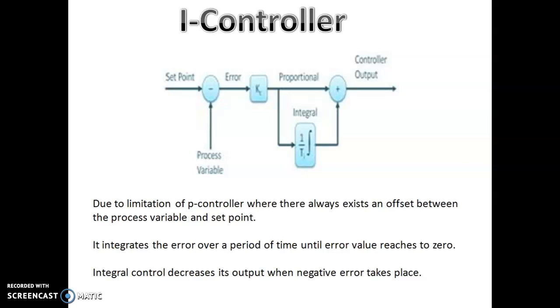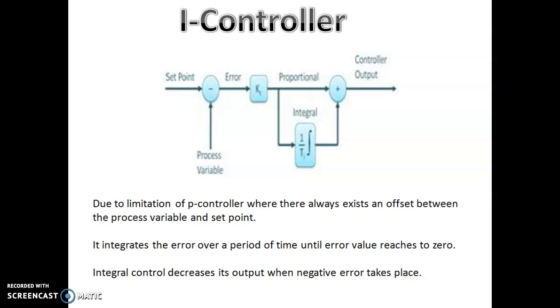Let us have an example for this. You are driving a car going downhill. You are maintaining the pedal in order to get 30 miles per hour. Going downhill means automatically your speed will go above your desired value. To correct that, we use the I controller.